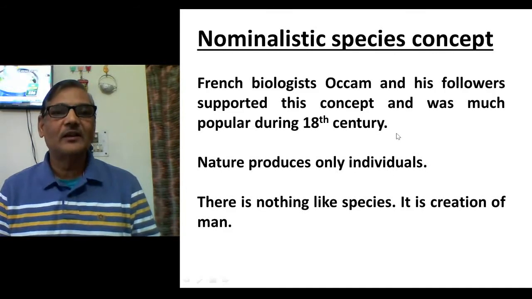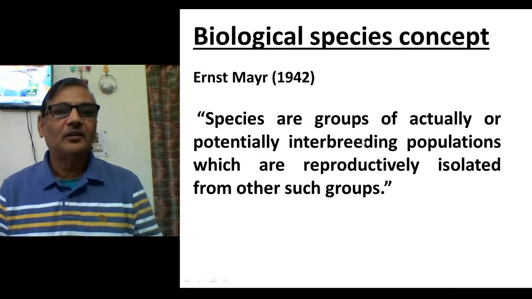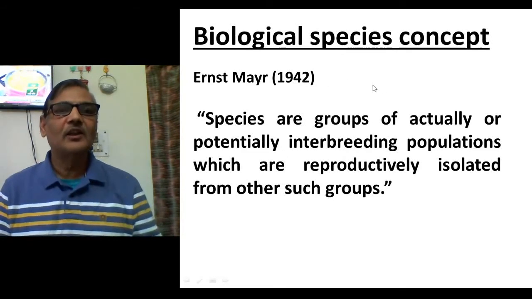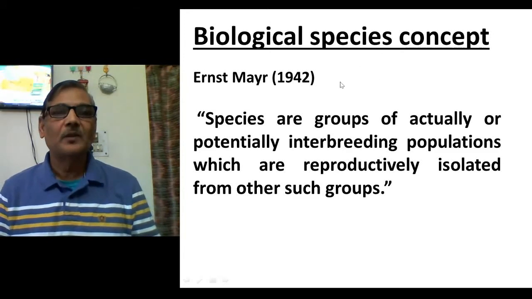It was not accepted. And the third one, which is very popular and really accepted, is the biological species concept. This concept was mainly given by Ernst Mayr in 1942.